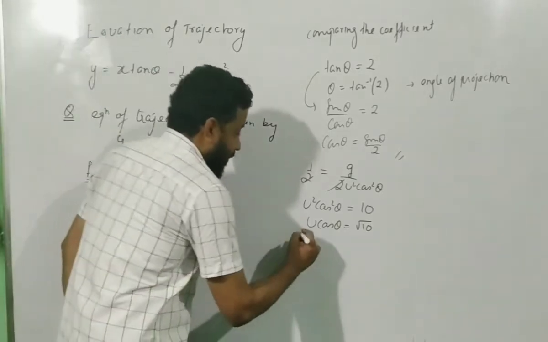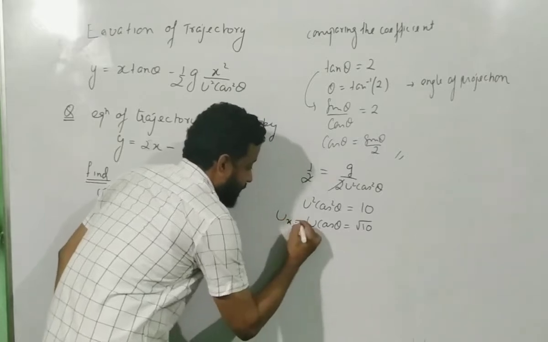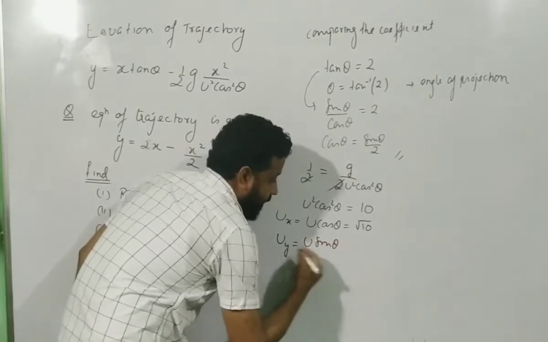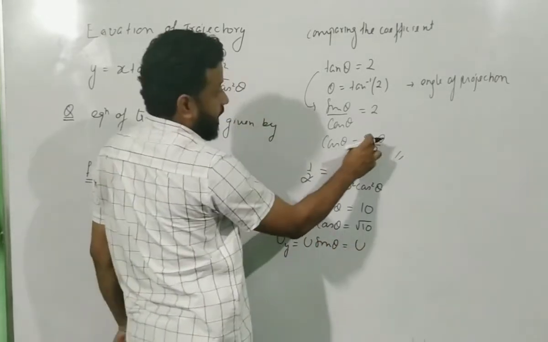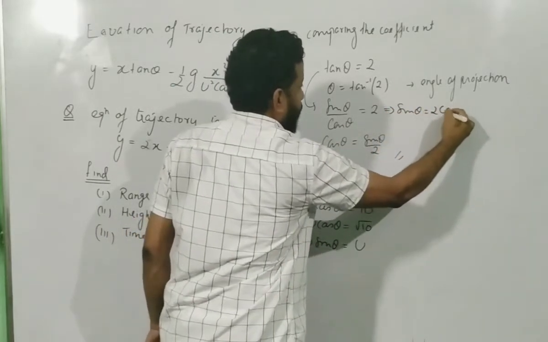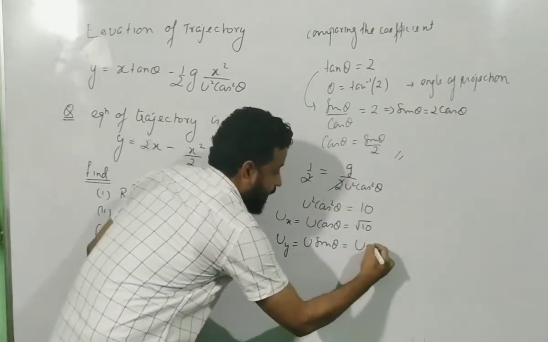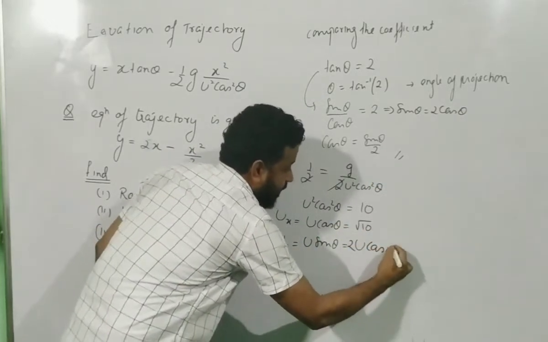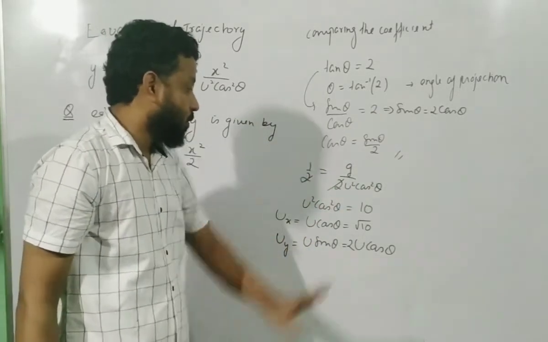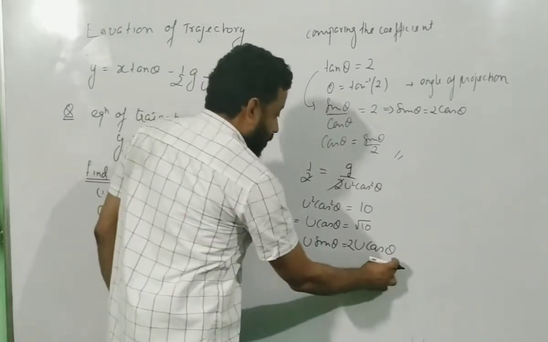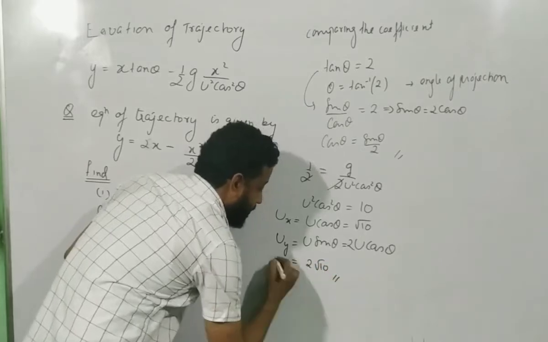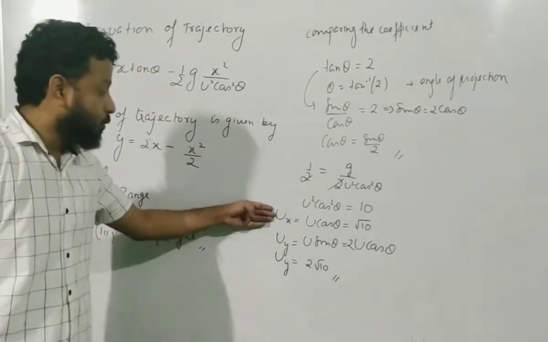So this is the velocity along x. From this, how will you find the velocity along y? Velocity along y is u sin theta. What is sin theta? Sin theta is 2 cos theta, from this trajectory equation. So use that over here. And what is u cos theta? u cos theta is root 10. So u sin theta will be 2 root 10. This is my uy. I know ux, I know uy.